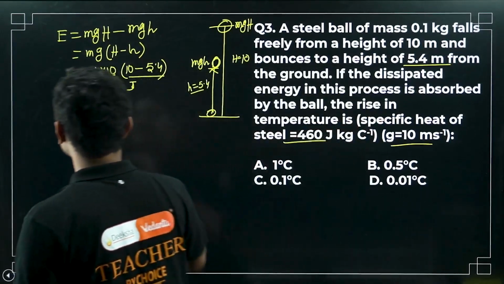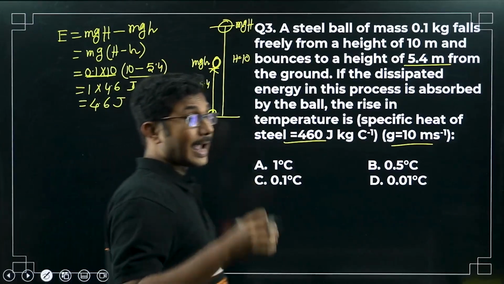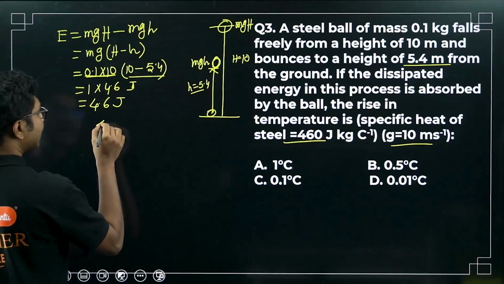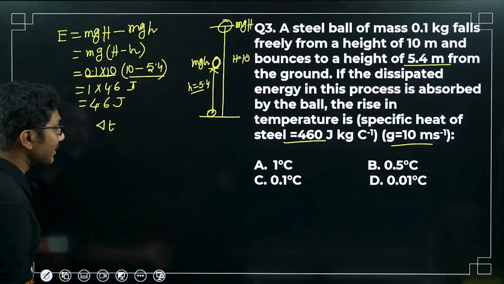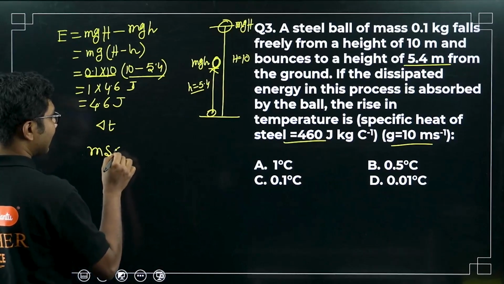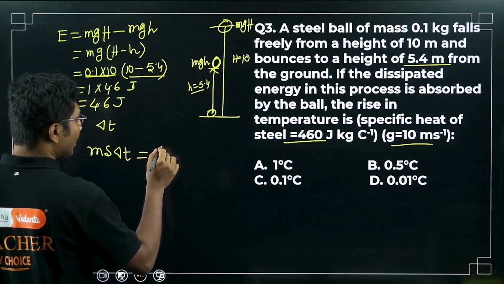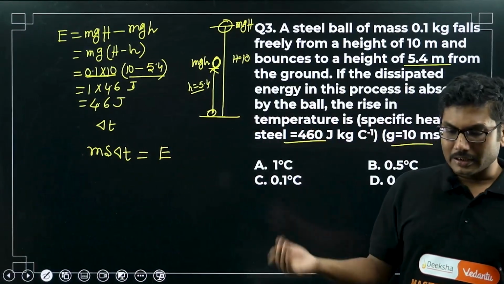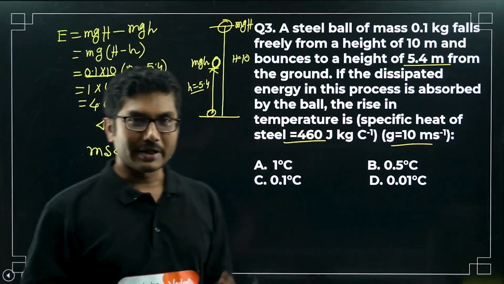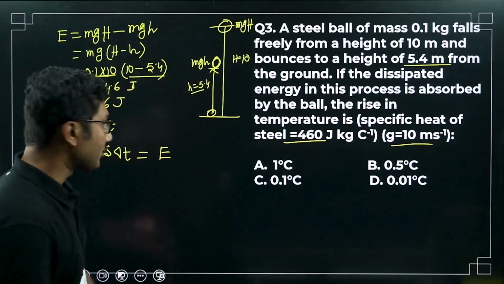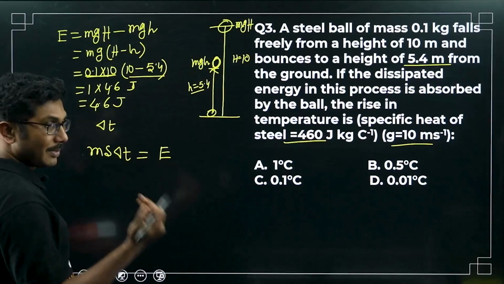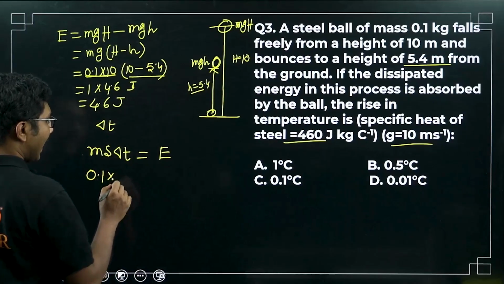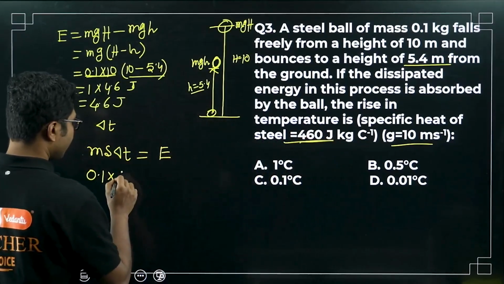So if this much energy is absorbed by the ball, and if its temperature increase is delta T, then from the conservation of energy we can write m s delta T should be equal to this energy E. Energy is not destroyed, energy is not transferred into any other form. So whatever energy is dissipated, the same energy will be absorbed by the ball, and the temperature rise is given by m s delta theta, that is the heat energy, right? So what is m? m is 0.1, s is given here, 460 joules.